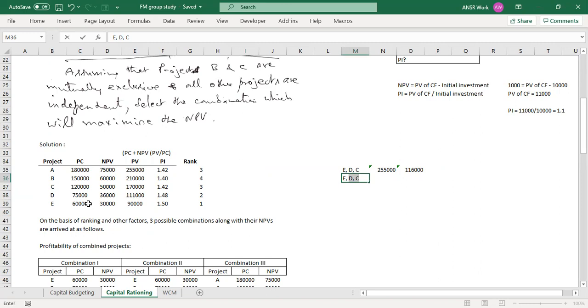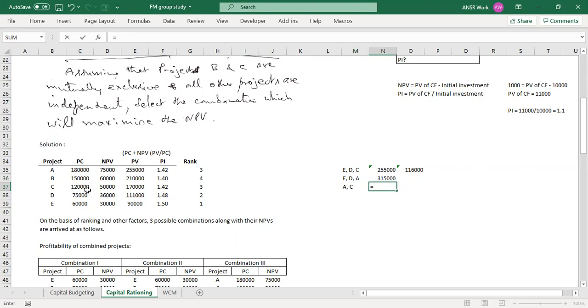AC. EA? EDA, you said? Yes, it has the same rank. Let's take it up. Make all the combinations that you can in the examination. Make all the combinations you can. See what is happening. EDA, oh, the total cost exceeds. So let's write it down, but let's not take it up at all. How about anything else? Suppose AC. EAC, you're saying? Just A and C. Okay, just A and C.